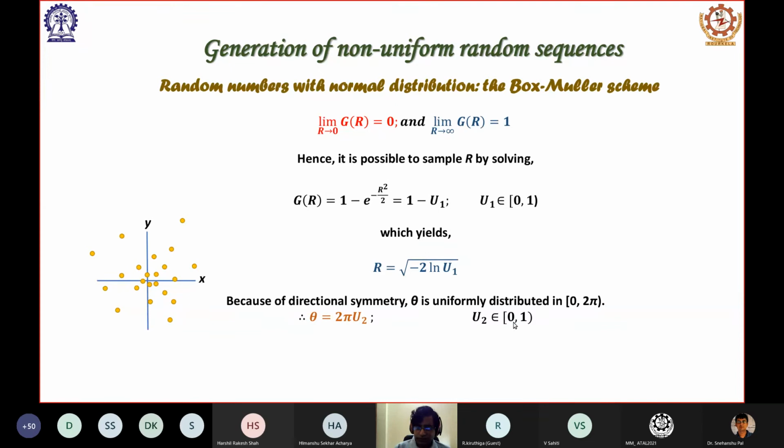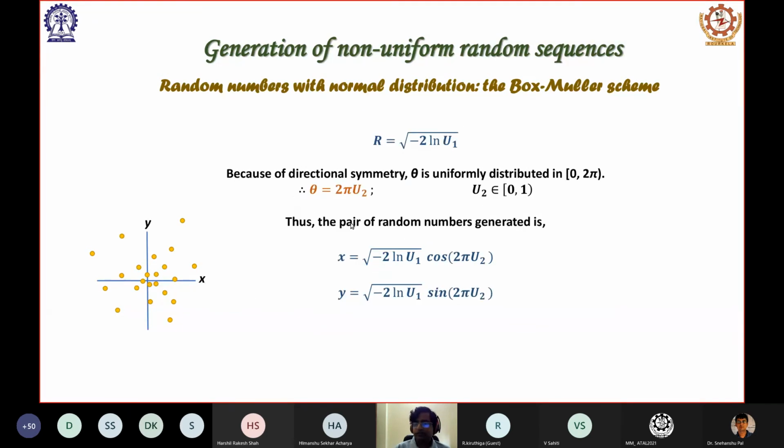So in this way we are getting a combination of R and theta, and then we can convert it back to the x and y values as x equal to R cos theta, y equal to R sin theta. This way we can generate a pair of random numbers, and these will be normally distributed using the normal Gaussian distribution.